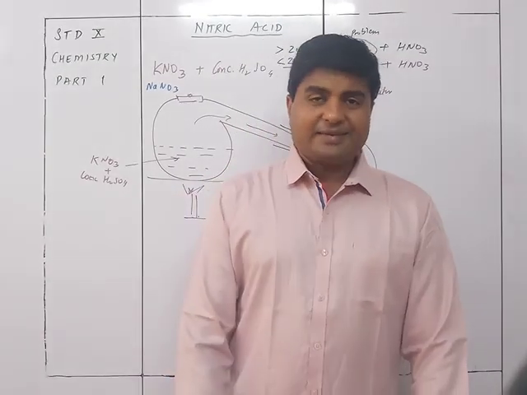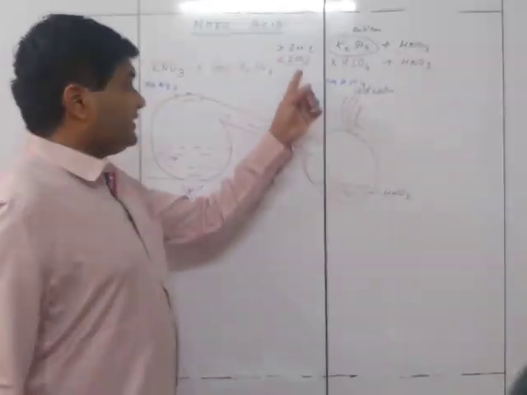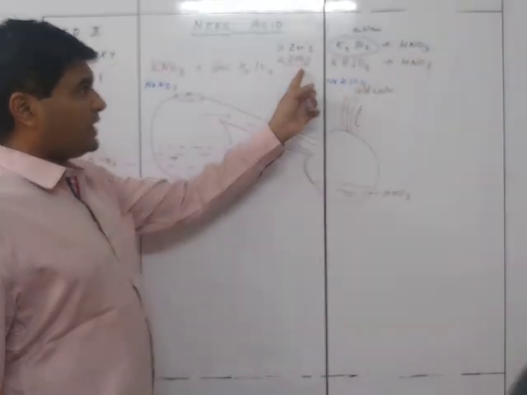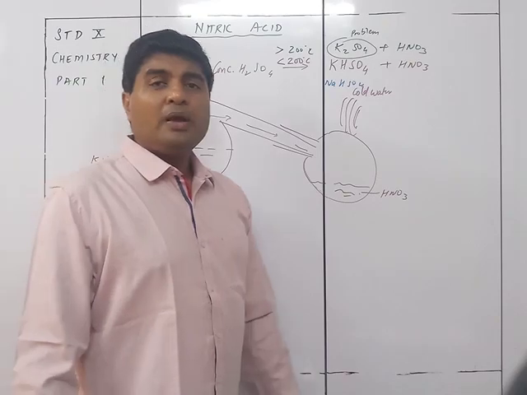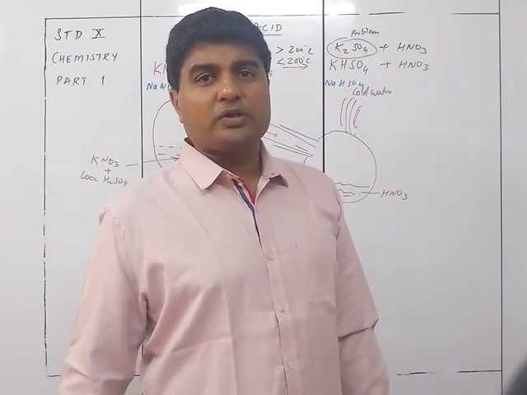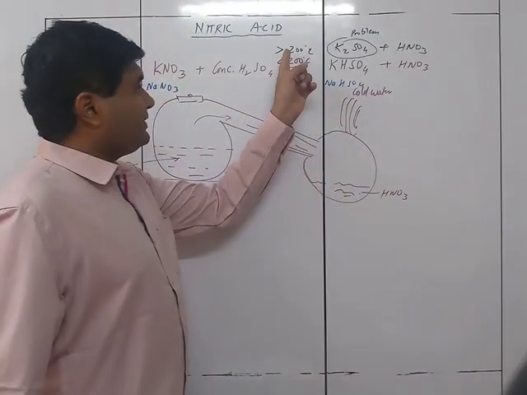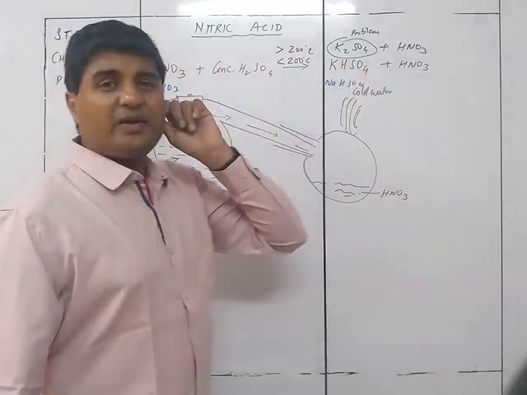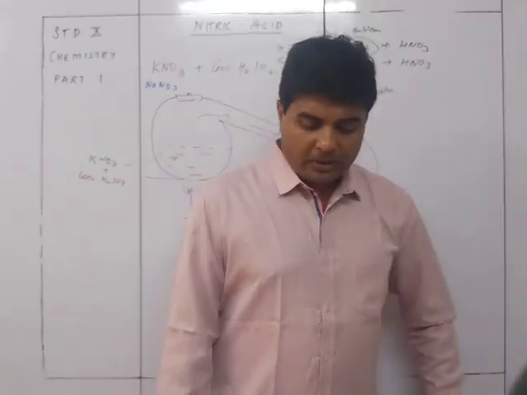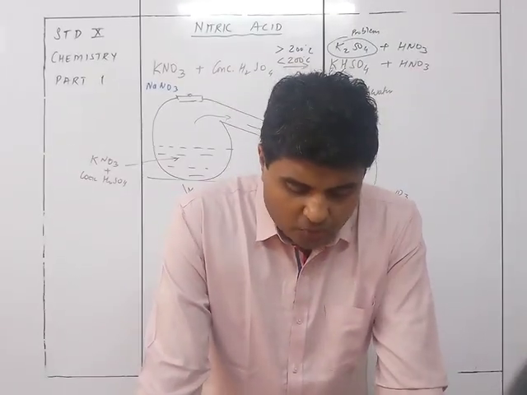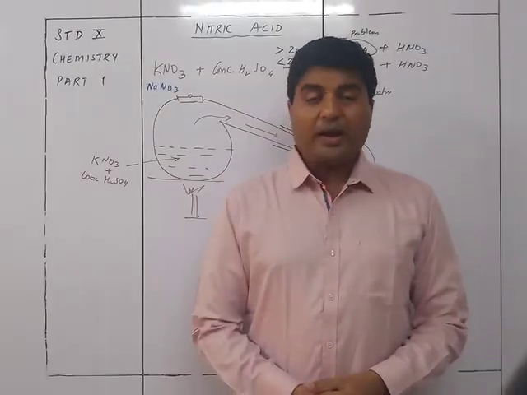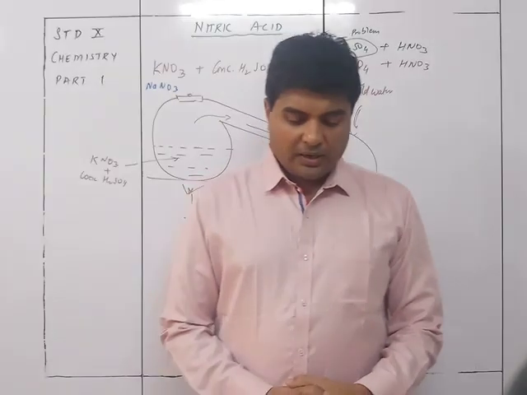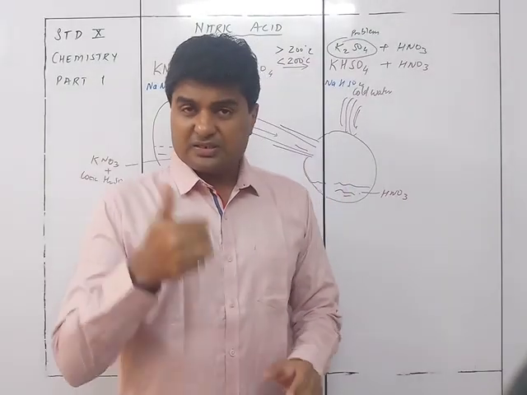Temperature of the reaction, as I told you, is less than 200 degrees Celsius, so that you get KHSO4. You are not taking it more than 200 degrees Celsius, because the moment you go above 200 degrees Celsius, the problem is that K2SO4 will be formed. So around 200 degrees Celsius, NaNO3 plus NaHSO4 will give you Na2SO4 and HNO3. So this damages the glass apparatus.